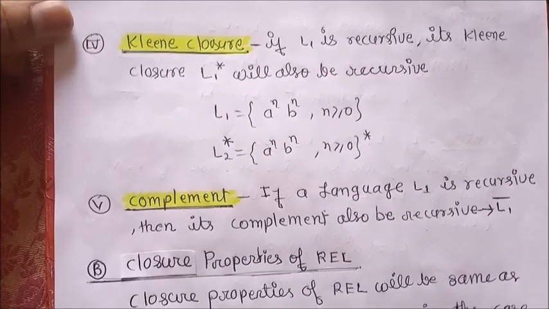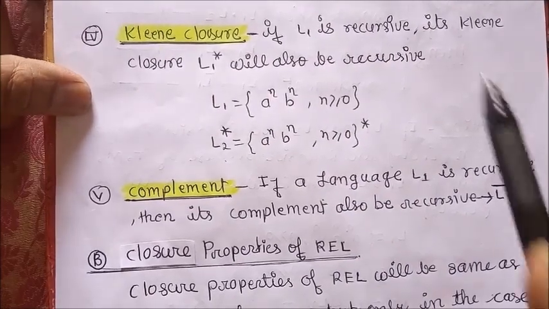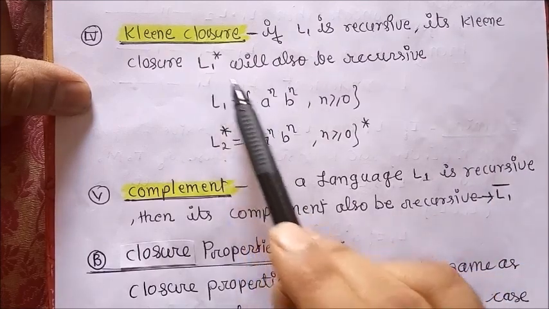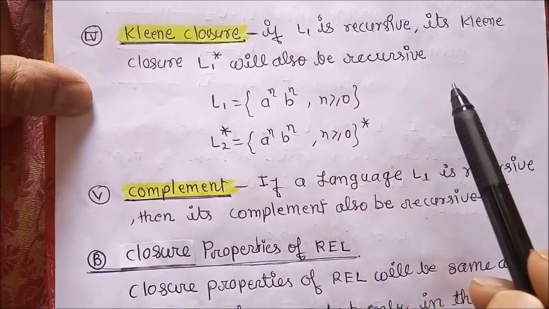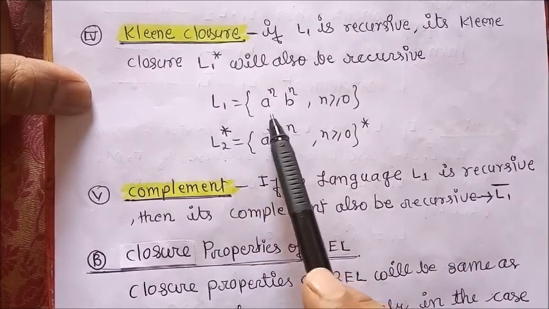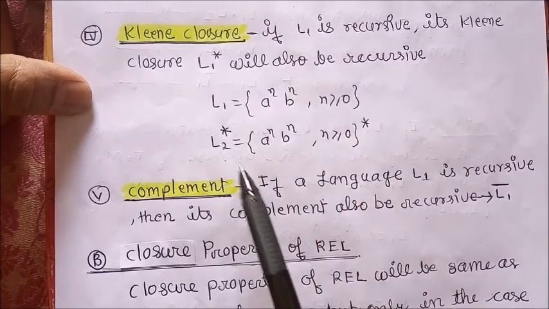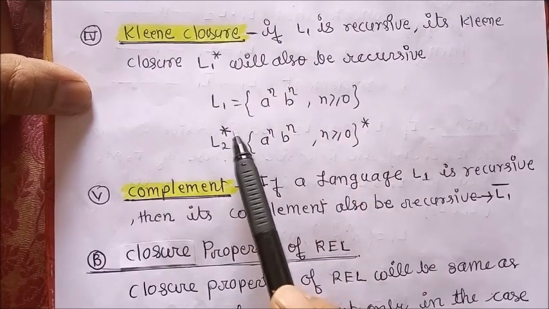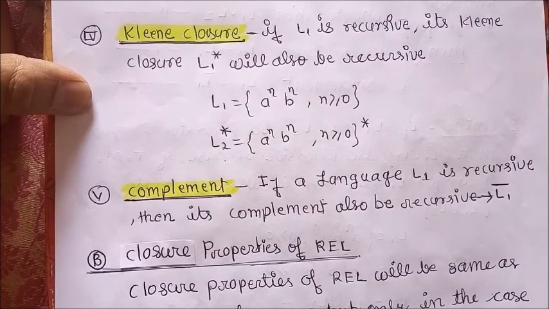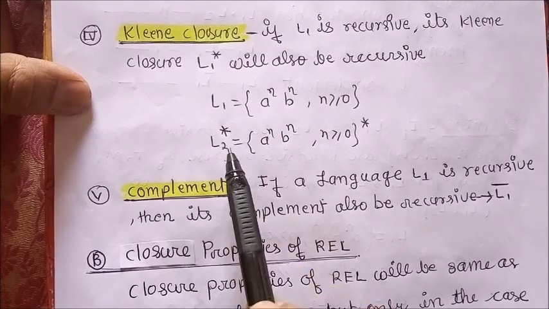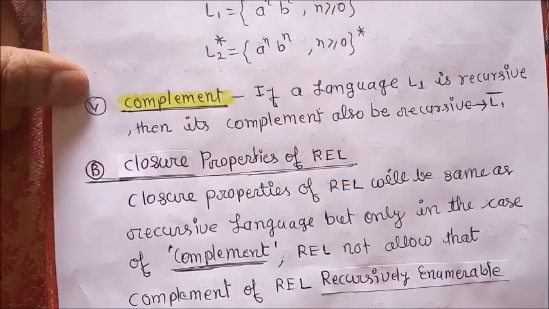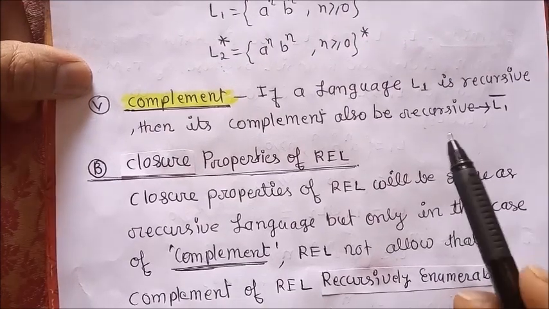Here L1 has a specific language condition, L2 has a specific language condition, and the concatenation of these two languages is in the form of these results. Next, Kleene closure. If L1 is recursive, then its Kleene closure L1 star will also be a recursive language. In this example, L1 has these inputs with this condition, and after applying the rules of Kleene closure, the newly generated language is also recursive. And the last is complement.